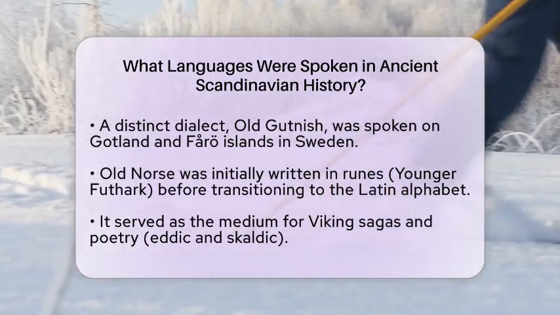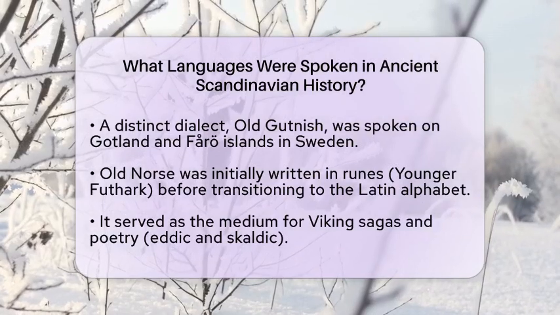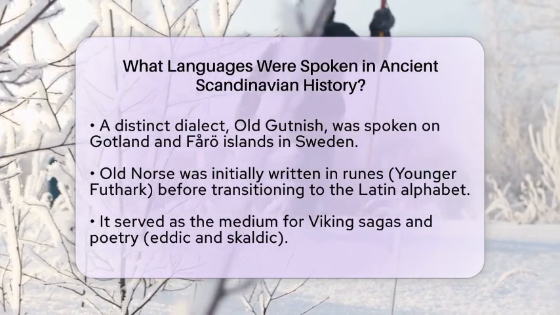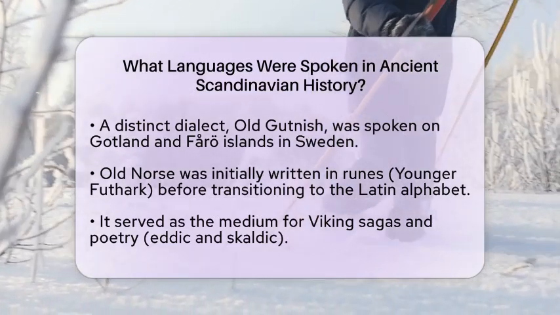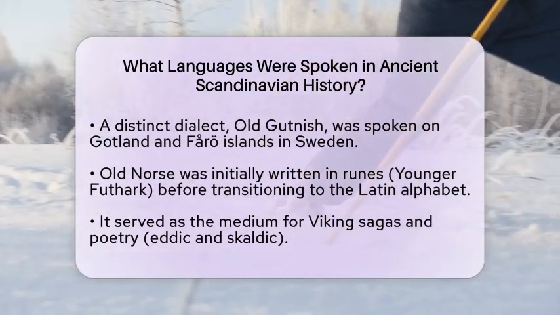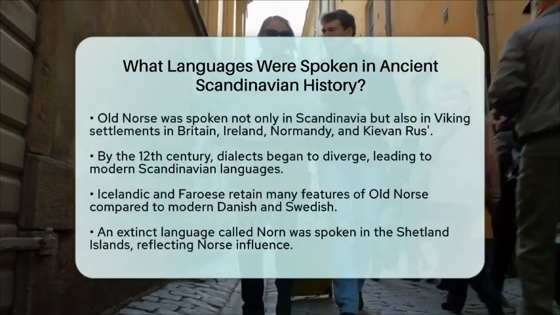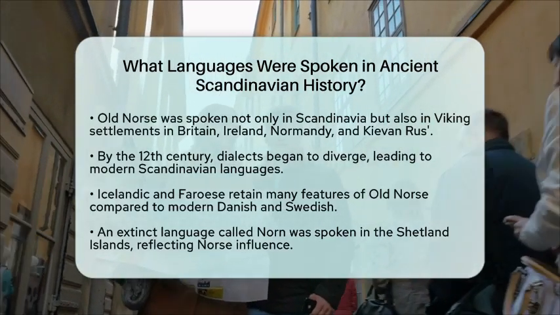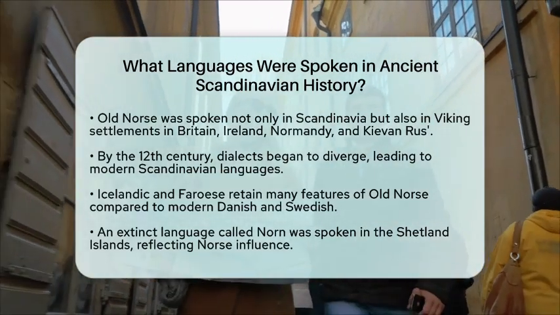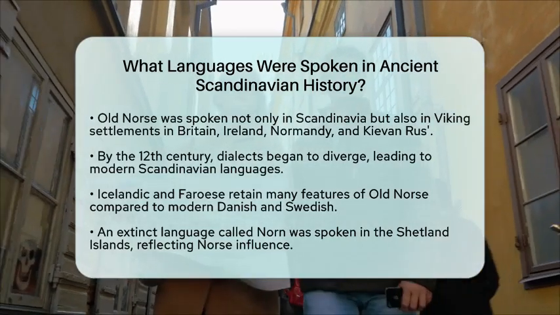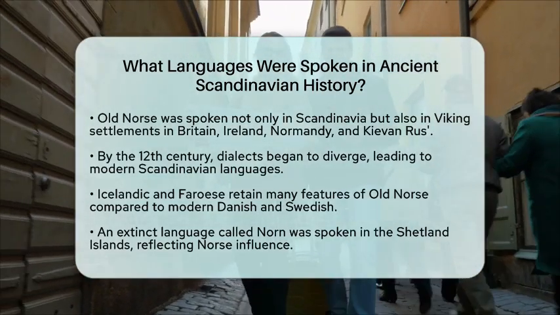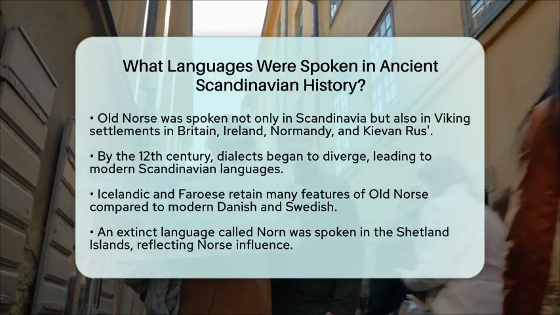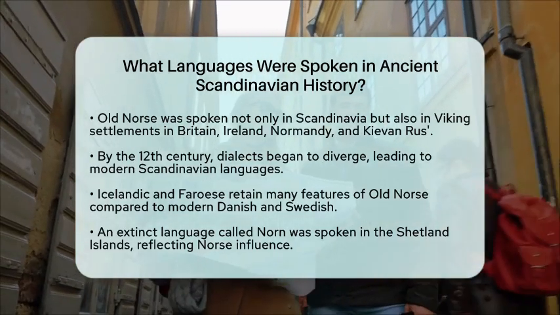As time went on, around the 12th century, these dialects began to diverge more noticeably. This divergence led to the separate Scandinavian languages we recognize today, including Icelandic, Faroese, Norwegian, Danish, and Swedish. Interestingly, Icelandic and Faroese have preserved many features of Old Norse, making them closer to the ancient language than modern Danish or Swedish. There was also a now-extinct language called Norn. This language was spoken in the Shetland Islands and was a remnant of Norse settlement and influence.